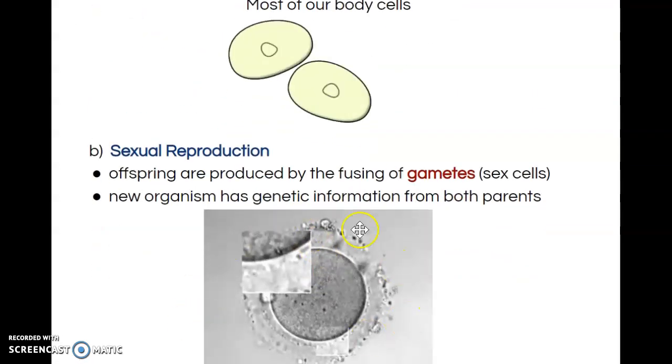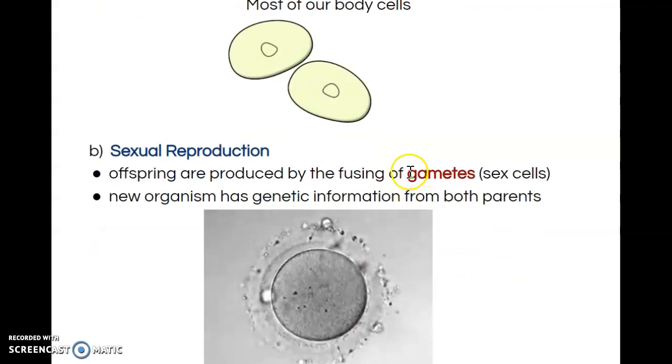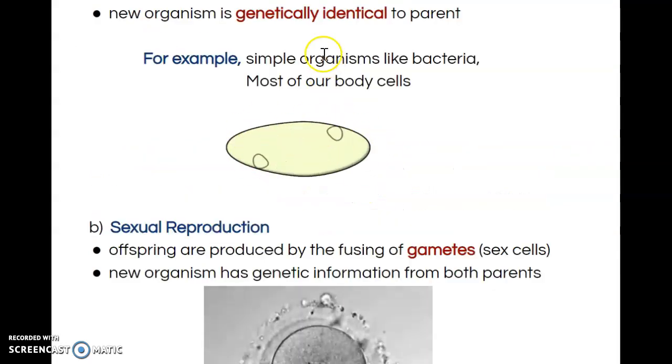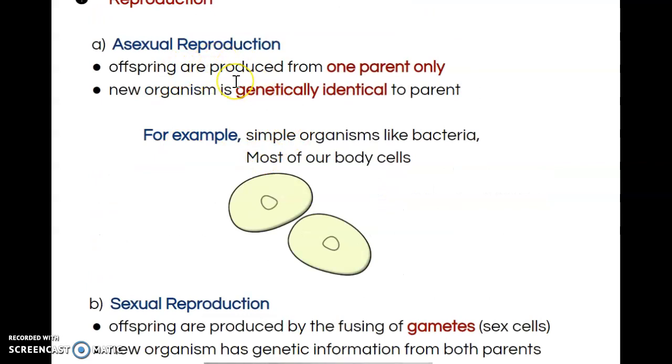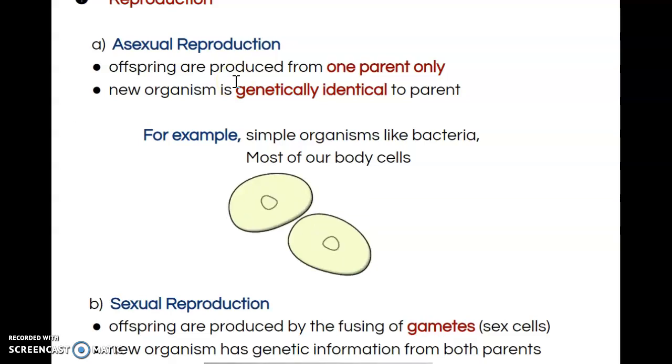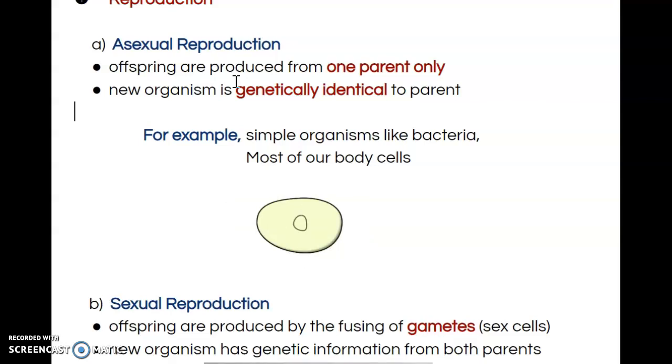So we start off with sexual reproduction, where gametes fuse together to form the one parent cell, and then we go into asexual reproduction, where that one parent cell multiplies over and over again. So first you have one, and then you have two, and then you have four. And it just keeps going and going.